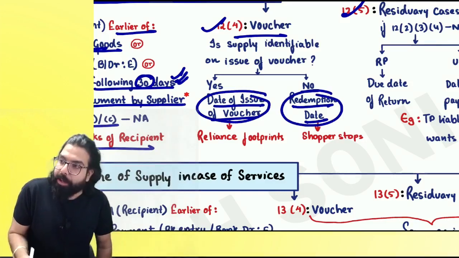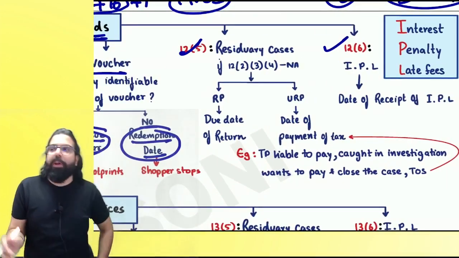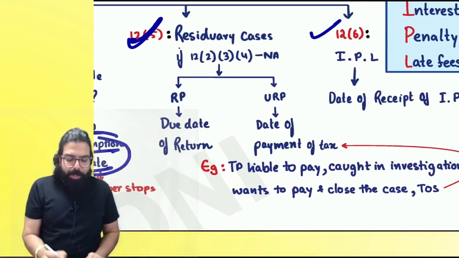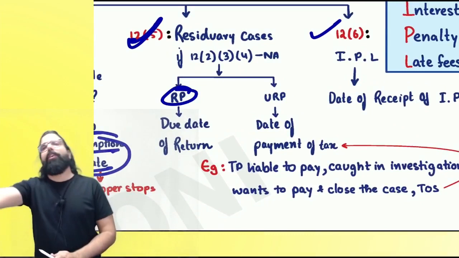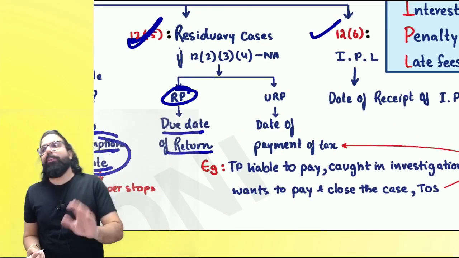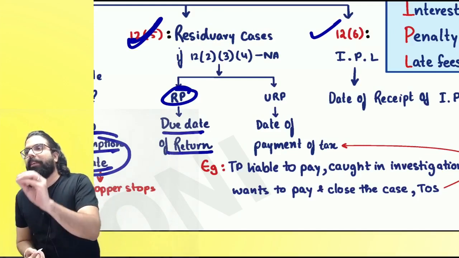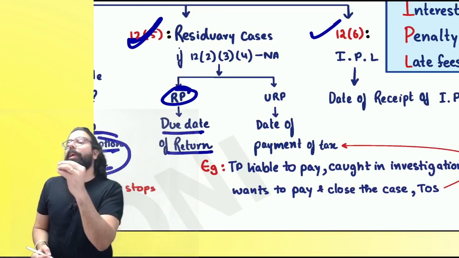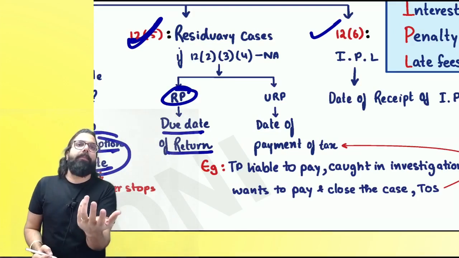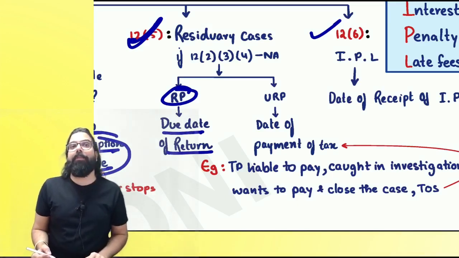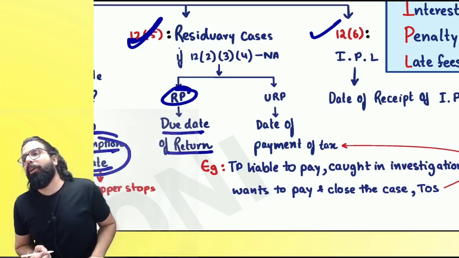Can we go ahead? Everyone over here, sir, I'm not falling in 12.2, 12.3, 12.4. Then they say if you are a registered person, the day you file your return, please pay that day. Sir, the due date of return is your bad day. If by chance the government says you don't know the time of supply, then section number 12.5 applies. What is the time of supply, everyone? Sir, the due date of return.